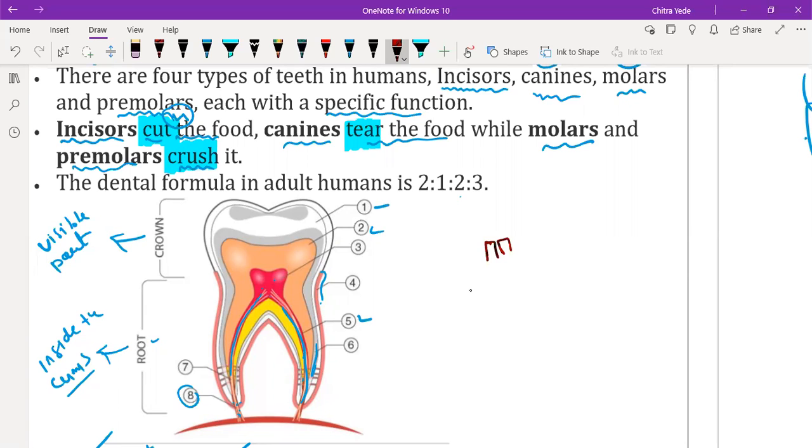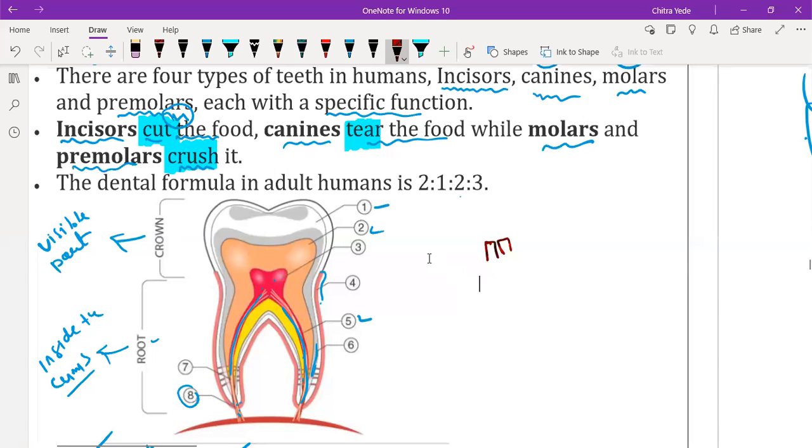So if no nerve cells are present, then after 10 years, probably at your age, you will feel like your teeth are falling and all. But they are not falling due to the presence of nerve cells. They are providing continuous nutrients and strength to the tooth. Okay, understood? Any other doubt, beta?